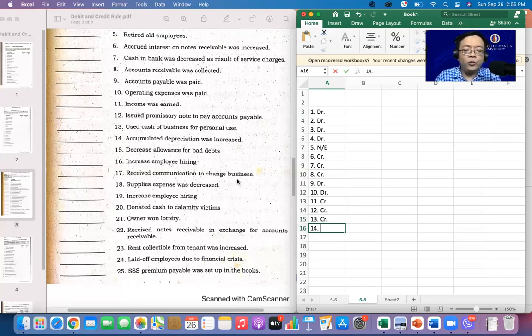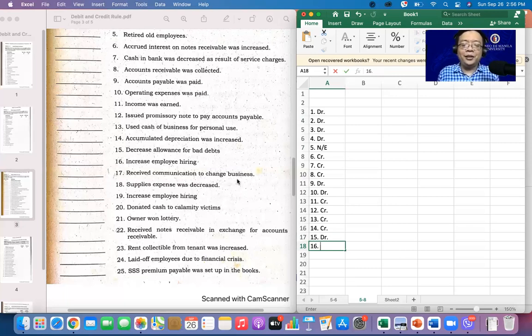Number 14, accumulated depreciation was increased. So, it has a credit balance. If we increase credit balance, it is to be credited. Number 15, decrease allowance for bad debts. So if we decrease our allowance for bad debts, alam natin na ang allowance for bad debts has a normal balance of credit. So if we decrease that, it is to be debited. Yes. Number 16, okay? Increase employee hiring.